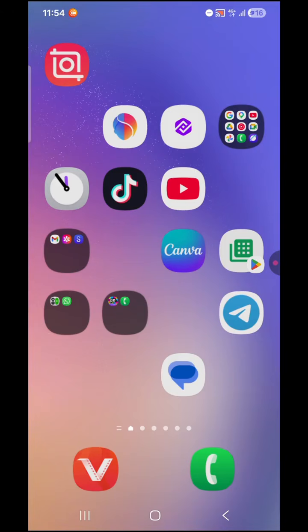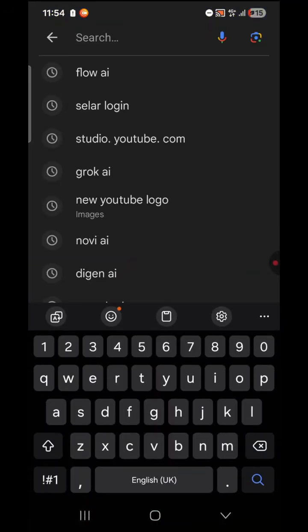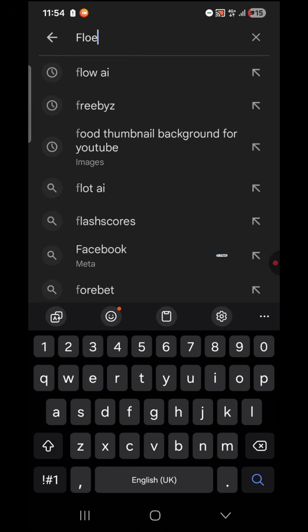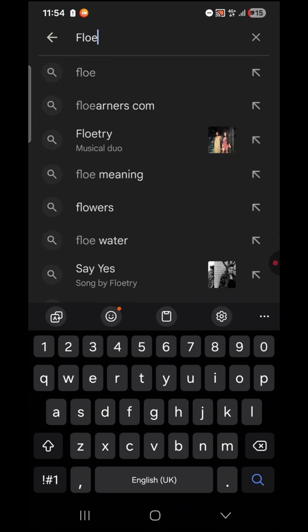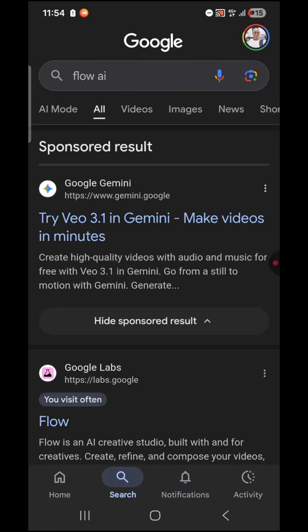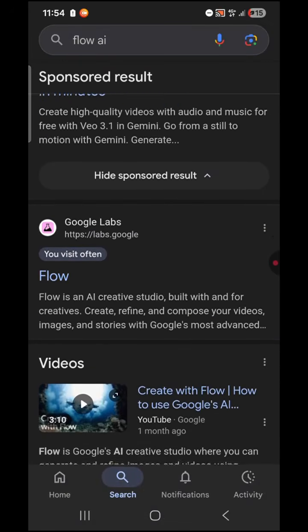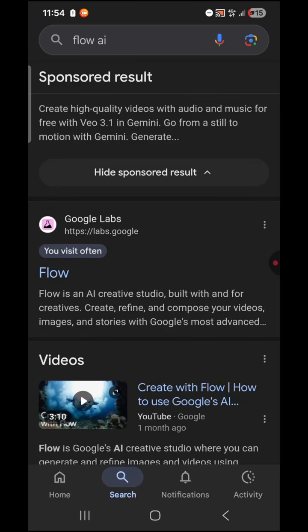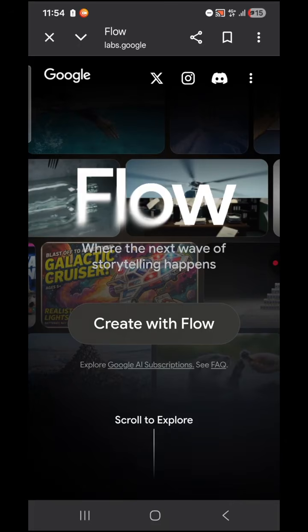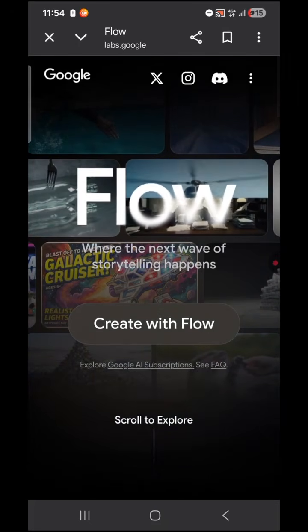So for you to access this AI tool and do what I've just done, go to Google. Okay, go to Google and search for Flow AI. Yes, Flow AI. Okay, just scroll down depending on whatever is found on your own browser. So just click on Flow AI. Once you get to Flow AI, this is what the interface looks like, right? Yes, and I'm going to be exploring the app in case.